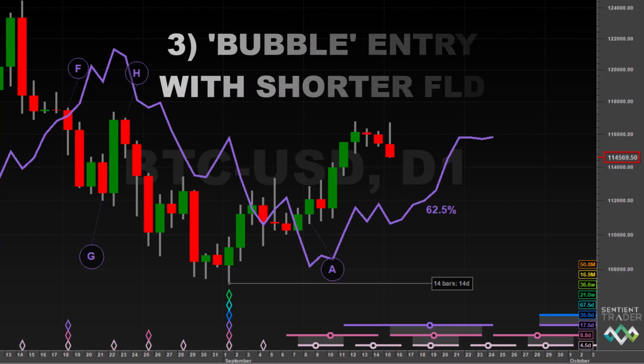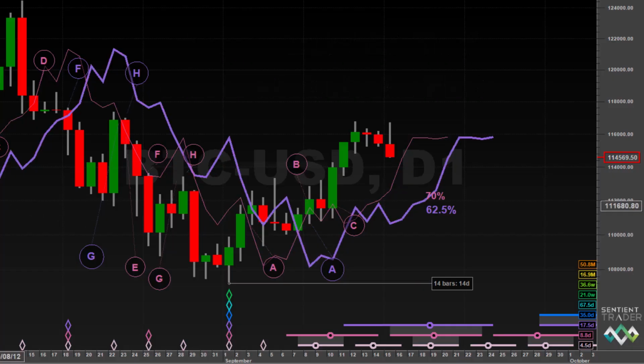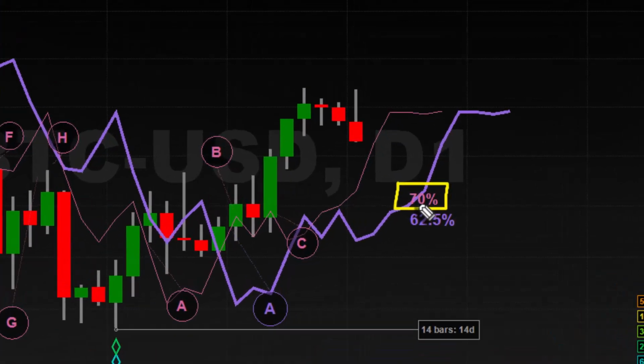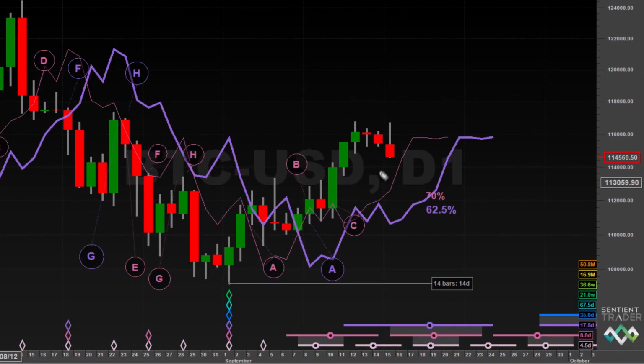A third entry method would involve a shorter FLD. This is the FLD for the 10-day cycle. Notice again the very high rating that the interactions have achieved between price and the 10-day FLD, with 70%. Our next interaction between price and the FLD is expected to be a D category interaction, where price will cross down below the 10-day FLD on its way to the 20-day cycle trough. Of course, our long trading opportunity is to catch the rise out of that 20-day cycle trough. And so this third entry method involves price crossing down below the 10-day FLD and then catching the move out of the 20-day cycle trough as price crosses above the 10-day FLD.